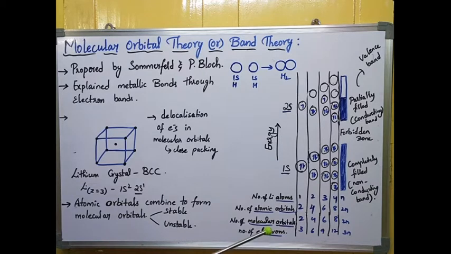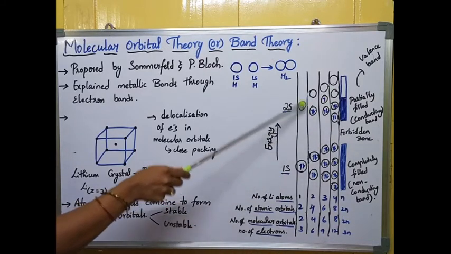So whatever completely filled electrons are there, they are a non-conducting band. They won't conduct any electron, they won't transfer any electrons. They are not responsible for conduction of electricity or anything. So paired electrons are not responsible. So it is called a non-conducting band.